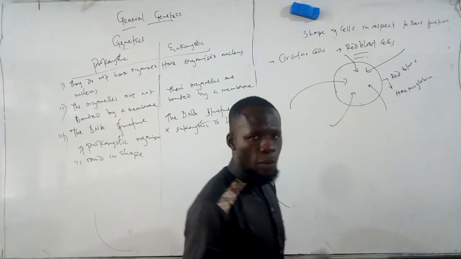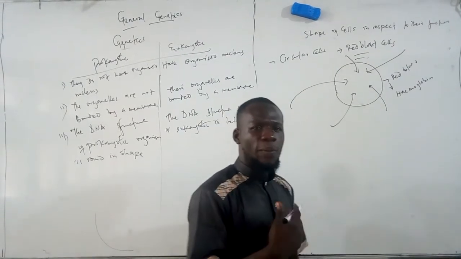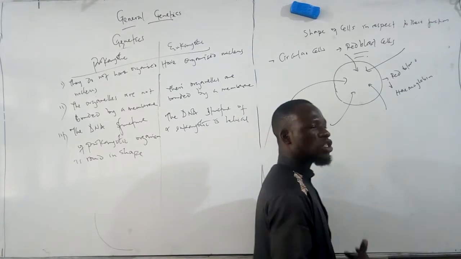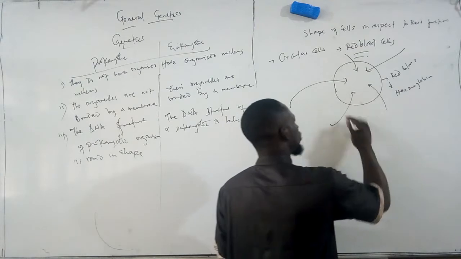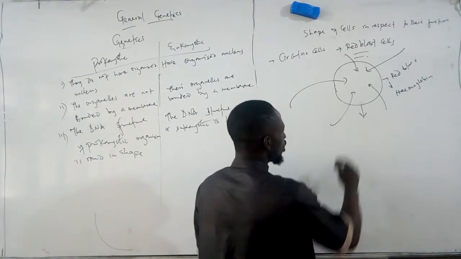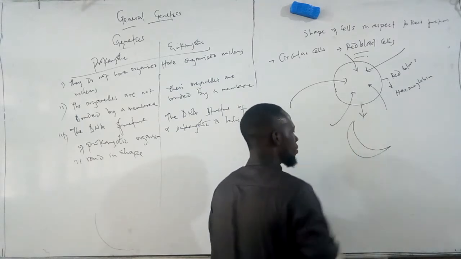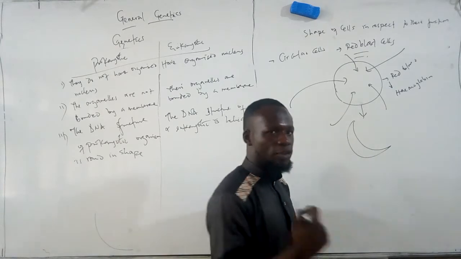And if you observe, if the red blood cell has a problem, then the body function of intake of oxygen will be limited. For example, when the shape of this cell that is supposed to be round changes to a sickle shape. Of course, you know the sickle used to harvest crops.